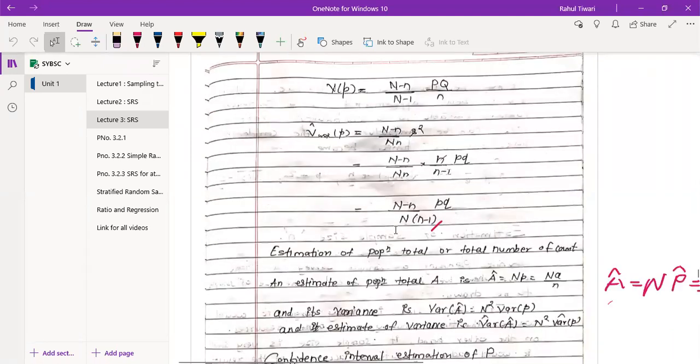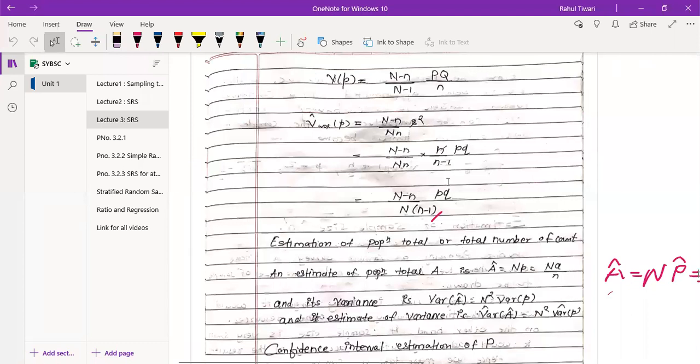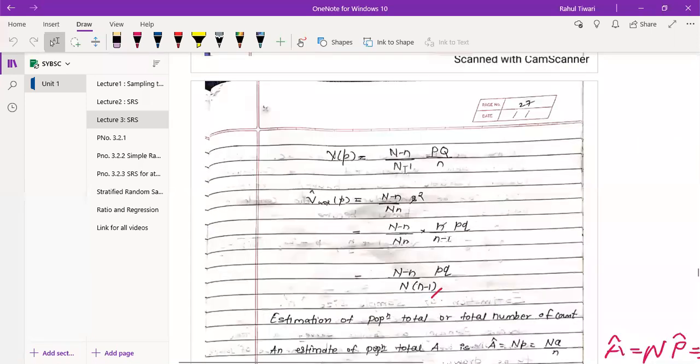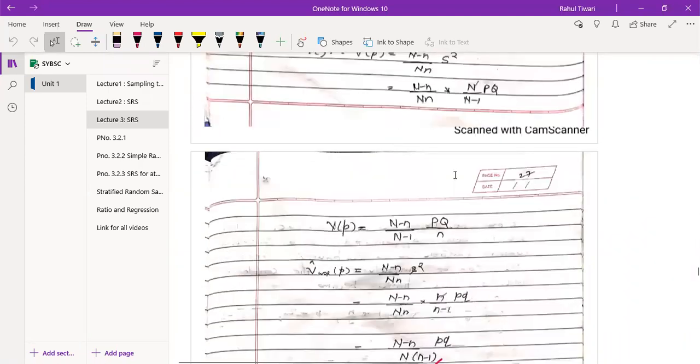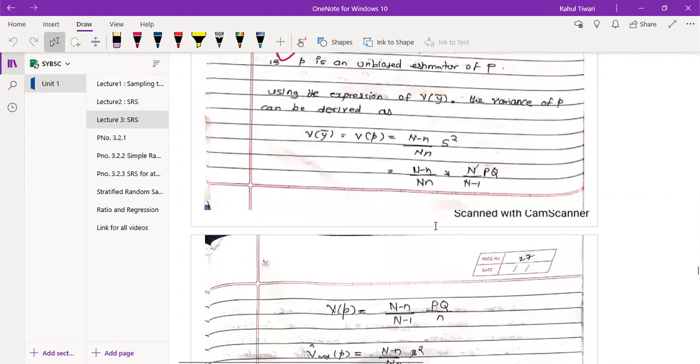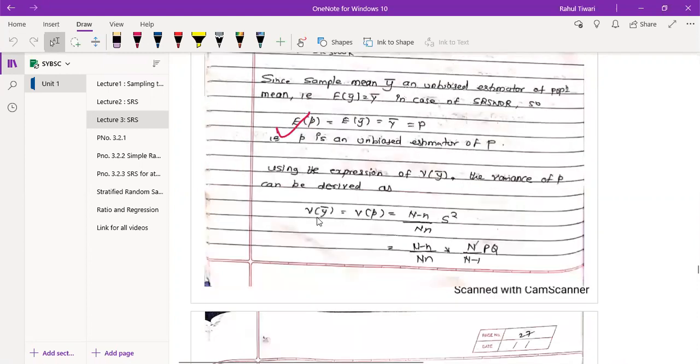Can you see this screen? This one? Yes sir. Outside the bracket it is capital N, right sir? Yeah, it is capital N. But sir, which formula have you written? This is without replacement, na? Yes sir. But I am using with replacement, na? It is without, sir. The earlier one was correct, sir. It is without replacement, as given in the question. The first one was correct?